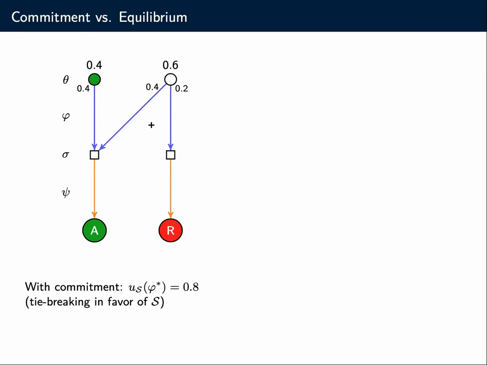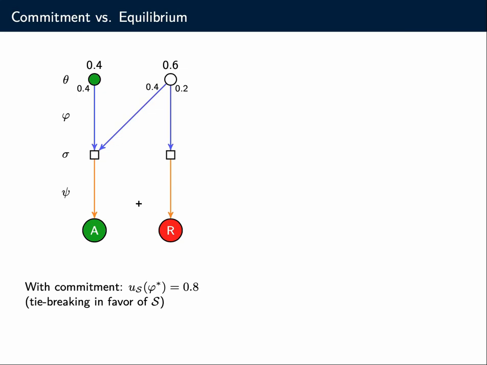So here for the sender commitment, we always assume that the receiver breaks ties in favor of the sender, which here, of course, means that he would pick accept. He could also play reject, would have the same utility, but tie breaking in favor of the sender means that he's accepting this signal. What's the utility? The utility of the sender here is 0.8, obviously, because in 80% of the time the receiver accepts.